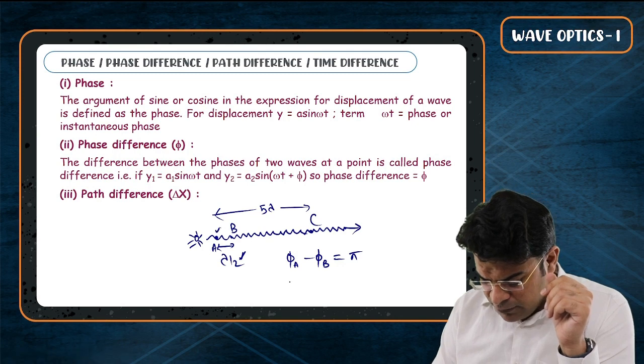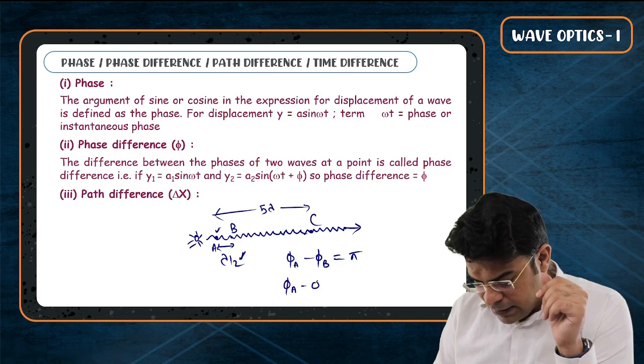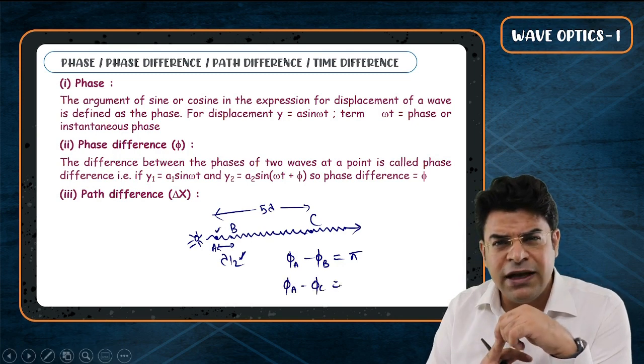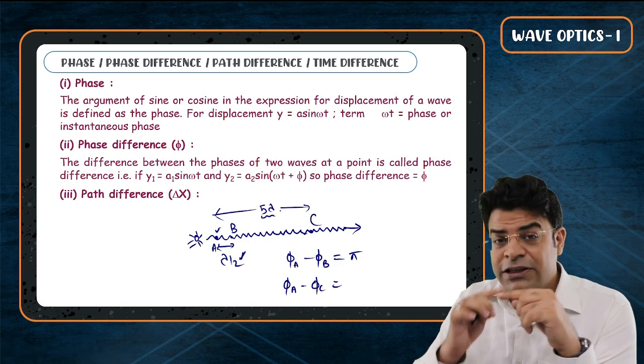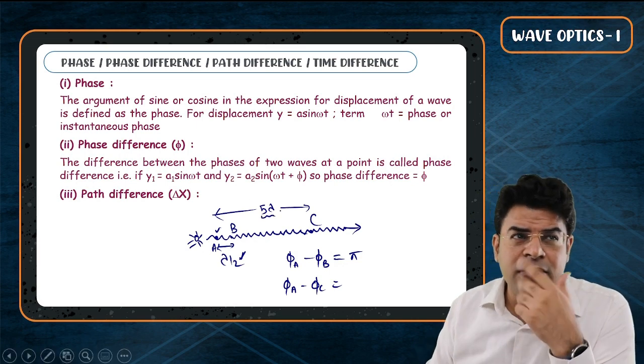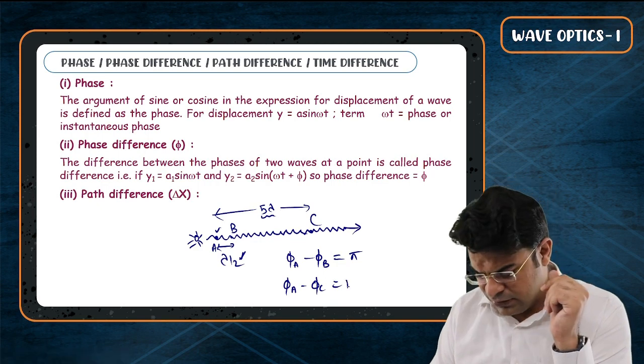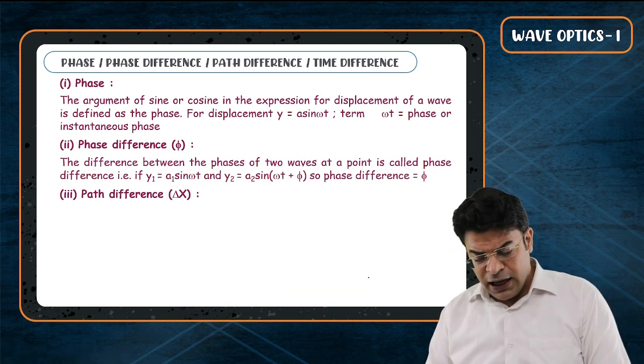Similarly, what will be the phase difference between A and C? In a length lambda, the phase changes by 2 pi. So in a length 5 lambda, the phase will change by 10 pi. This is so easy. Now I ask you one question.